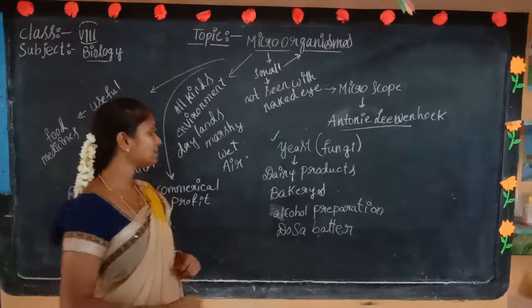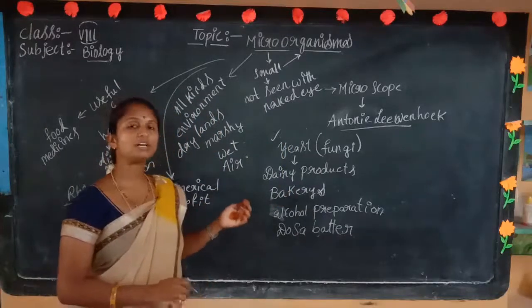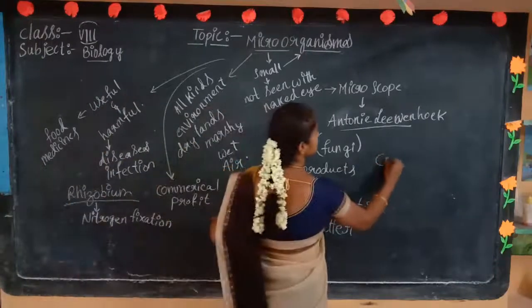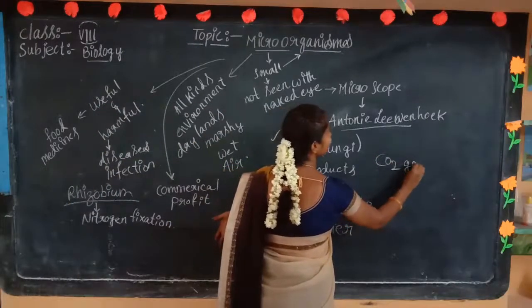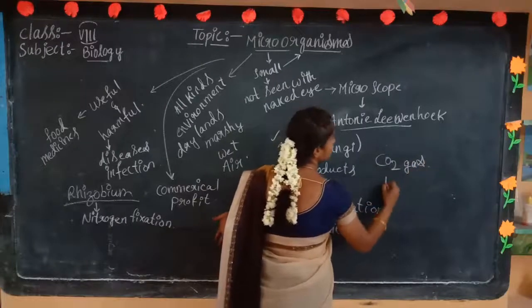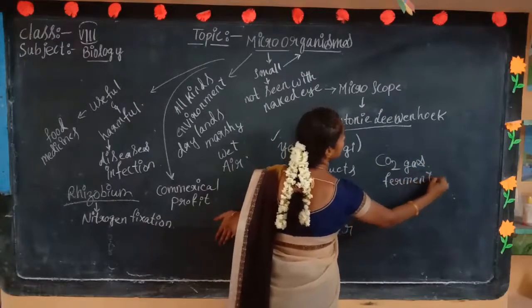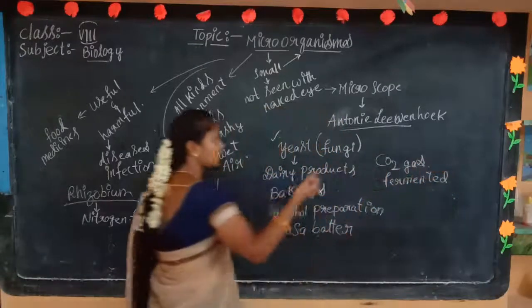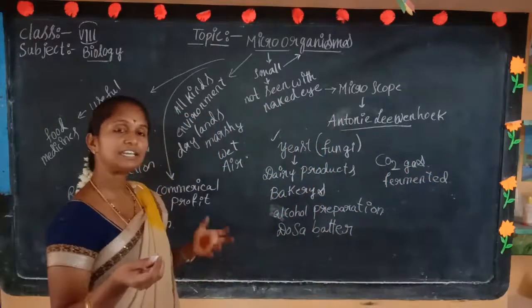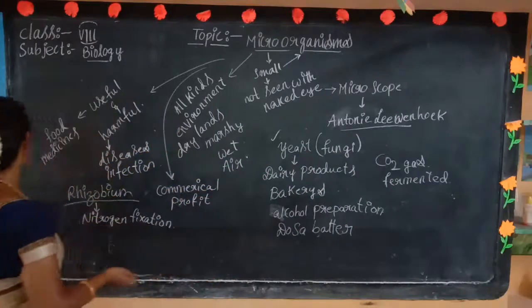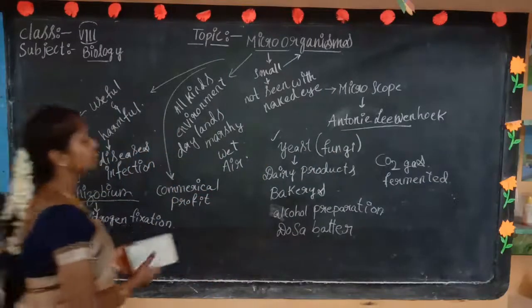In bakery items, yeast is added to the maida, and CO2 gas is produced in the food item and it gets fermented. When it ferments, the size of the food increases and the taste also improves. This is how it is useful as food for human beings.